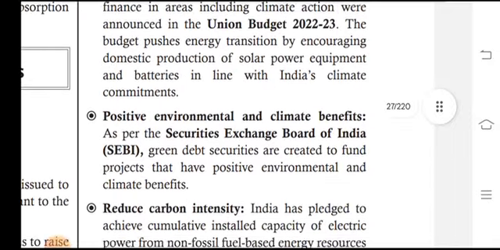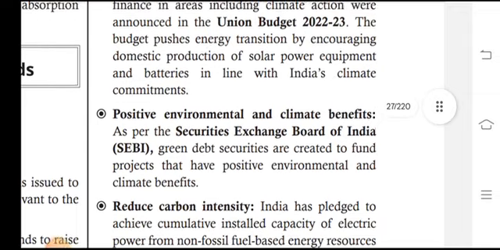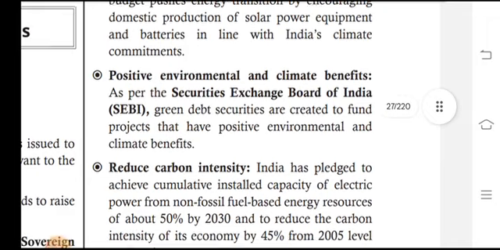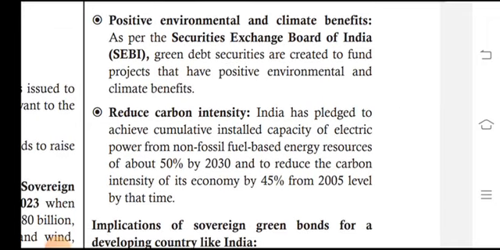for blended finance in areas including climate action, as announced in the Union Budget 2022-23. The budget also focuses on energy transition by encouraging domestic production of solar power equipment and batteries, in line with India's climate commitments and positive environmental and climate benefits, as per the Securities and Exchange Board of